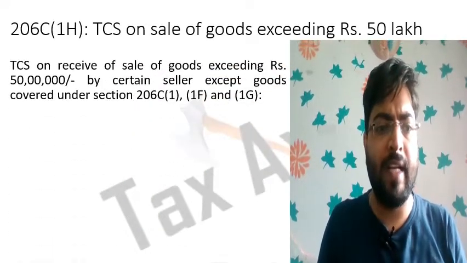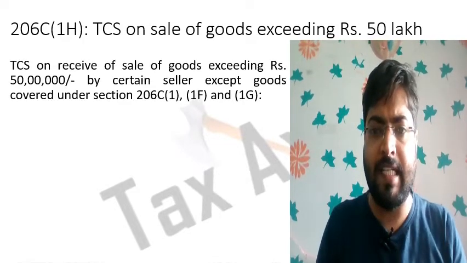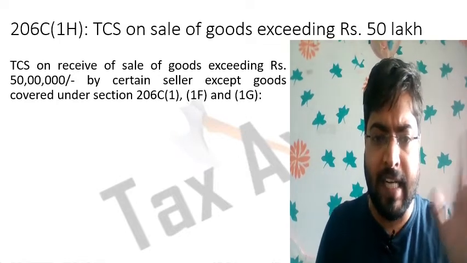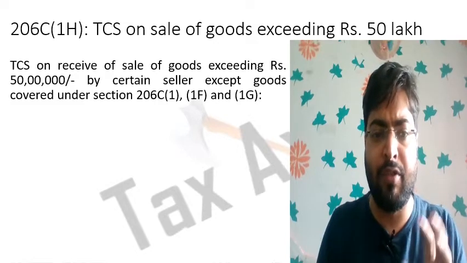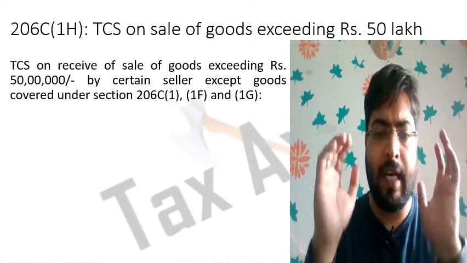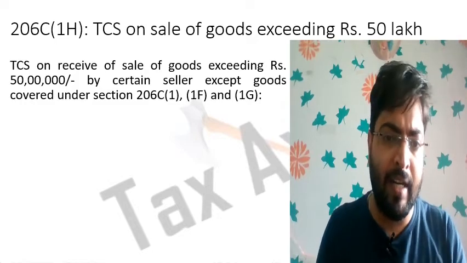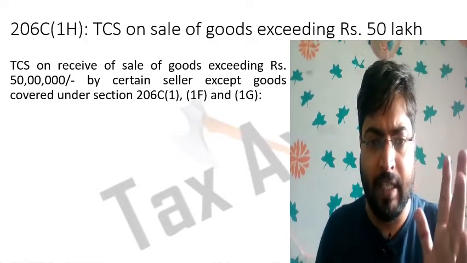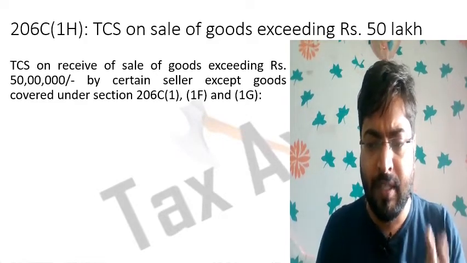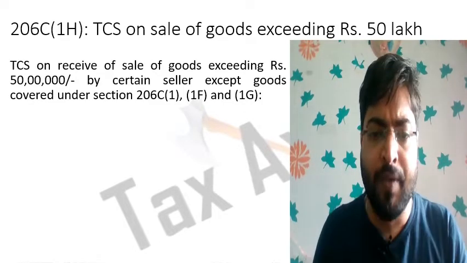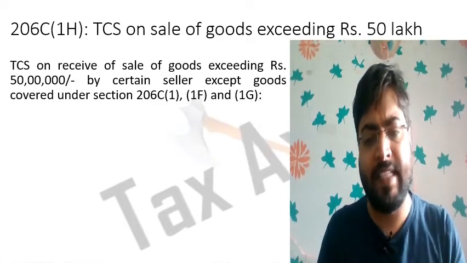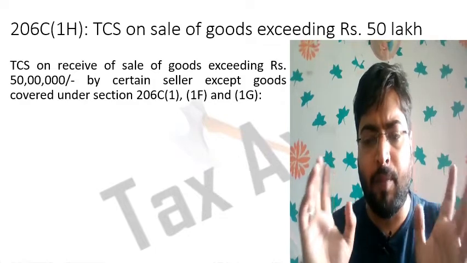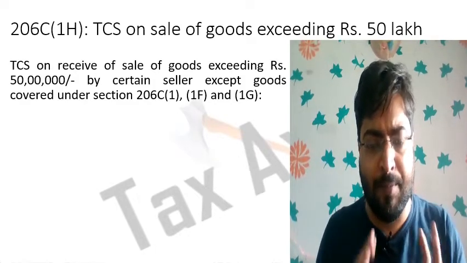Section 206C(1H) covers TCS on sale of goods exceeding rupees 50 lakh. TCS on receipt of sale of goods exceeding rupees 50 lakh by certain sellers, except goods covered under section 206C(1), (1F) and (1G). There are certain goods on which TCS is applicable under section 206C(1). Under section 206C(1) there is a list like alcoholic liquor, forest produce, Kendu leaves, mining also, and section 206C(1F) is TCS on motor vehicles and (1G) is on foreign remittance and foreign tour package.